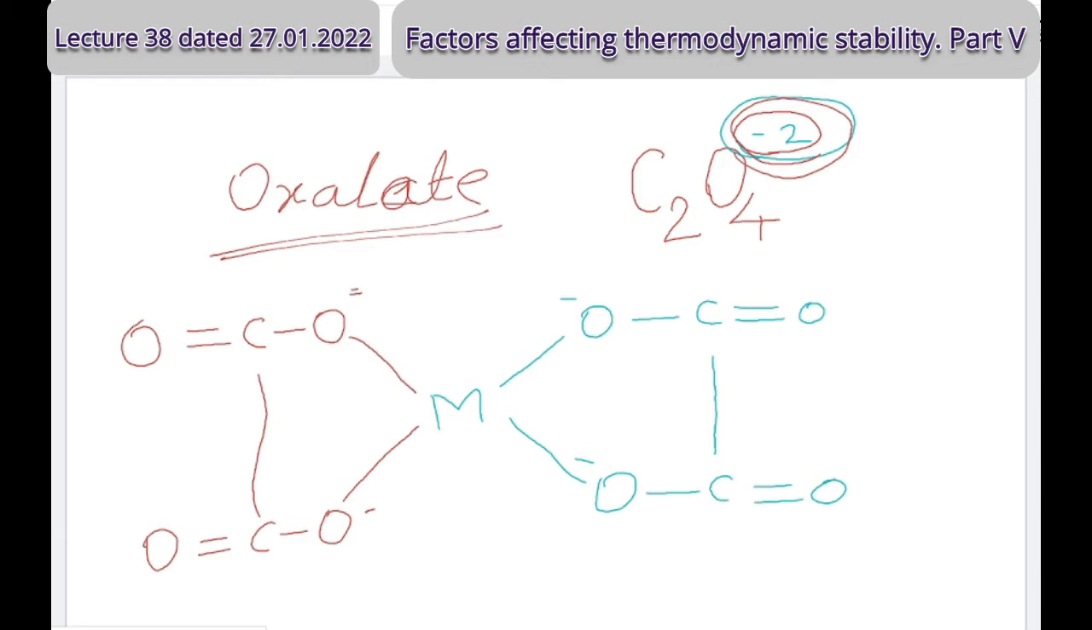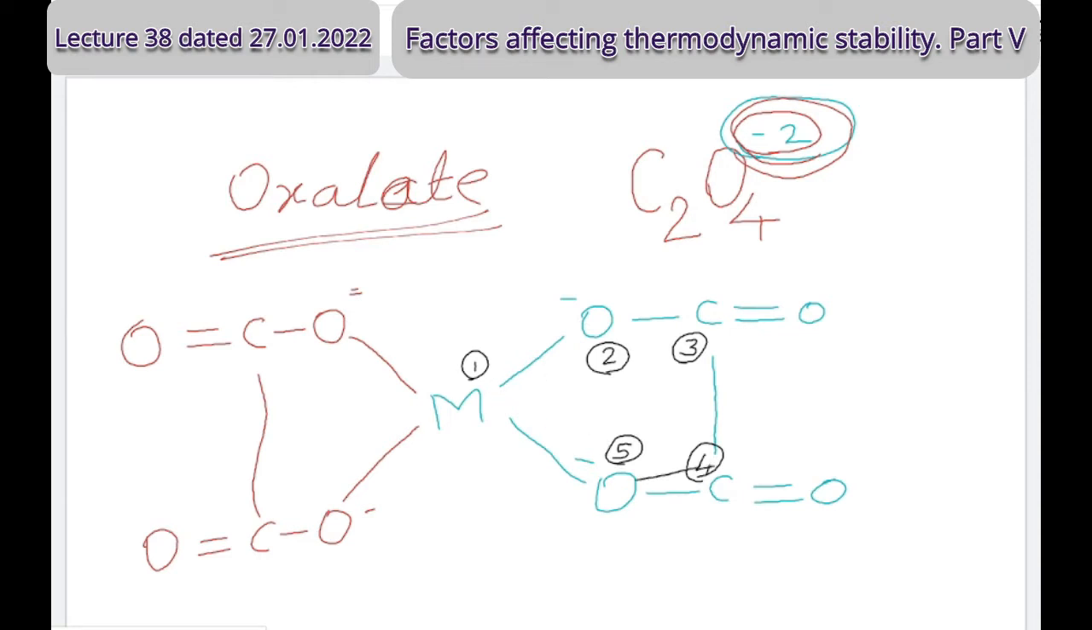It is a chelate. We have to find the number of members in the ring. The first member is the metal, the second member is the oxygen carrying negative charge, the third member is one of the carbons, the fourth member is the other carbon, and the fifth member is the oxygen bearing negative charge attached to the second carbon.